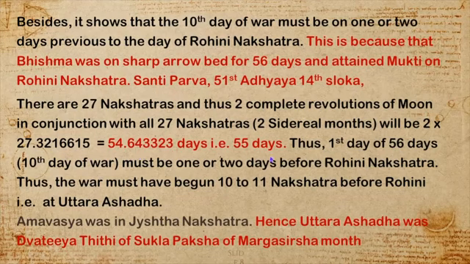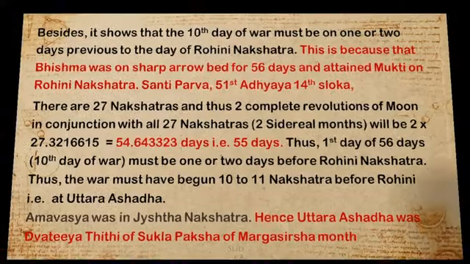So the 10th day of war will be 2 nakshatras before Rohini, either at Bharani or Ashwini. Then 10 days before that will be Uttara Ashada, Purva Ashada, that is the Dvitiya Tithi of Shukla Paksha. In that way also it fits with the 56 days calculation of Sri Krishna and the 58 nights calculation of Bhishma and Veda Vyasa. So it is fully satisfied.